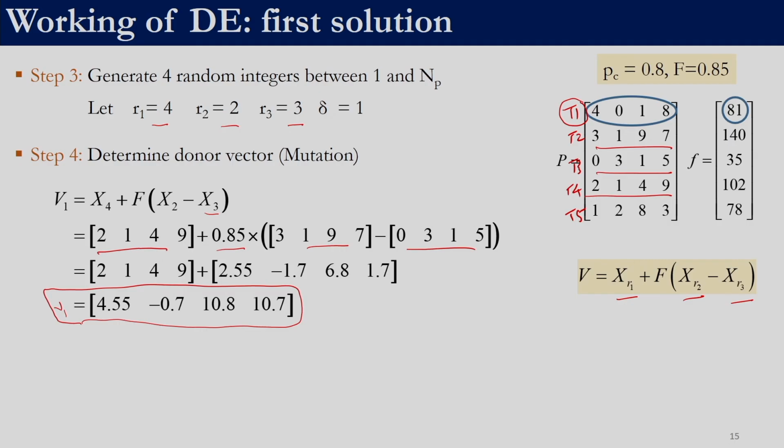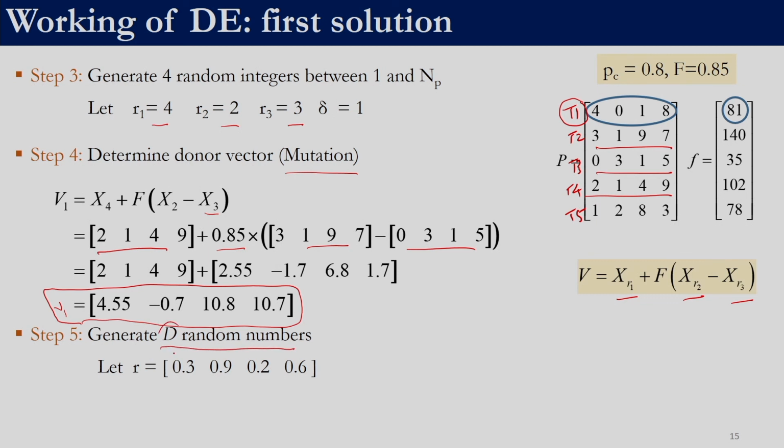Remember, this solution is not yet bounded. What we have done now is only complete the mutation of the target vector. So, we have this donor vector. To apply uniform crossover, we need to generate d random numbers, where d is the number of decision variables. In our case d is equal to 4, so we need to generate 4 random numbers between 0 and 1. Let us say these are our random numbers.